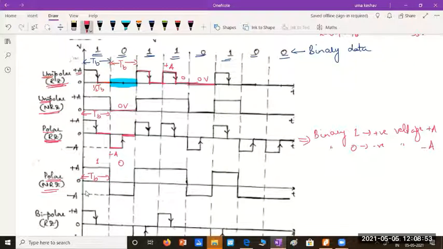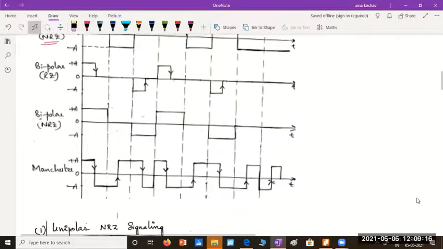So when do we call a signal a polar signal? A signal is called a polar signal if binary 1 is represented with one voltage level, say positive voltage level, and binary 0 is represented with another voltage level, say negative voltage level. I hope you understood this.